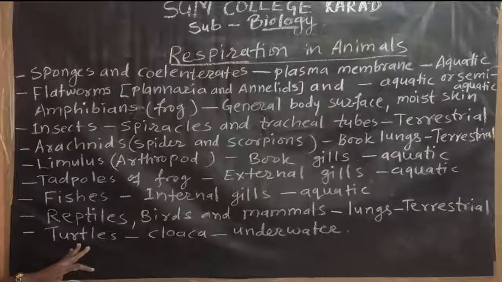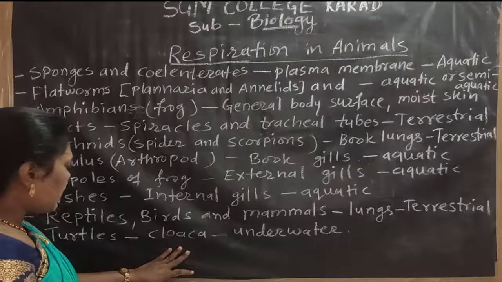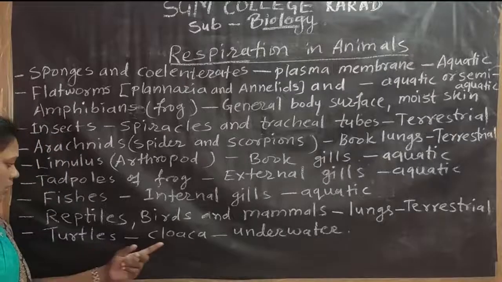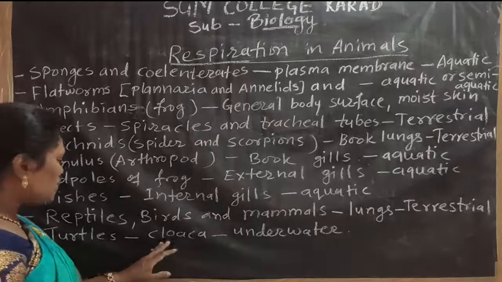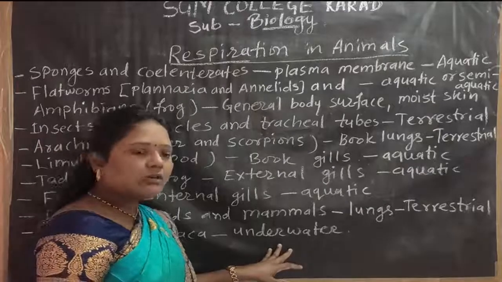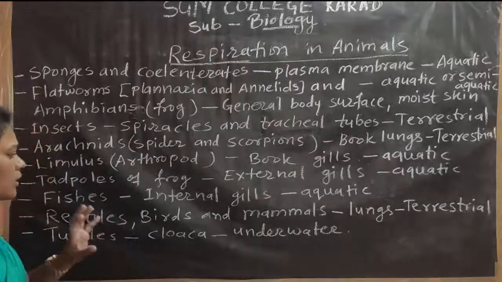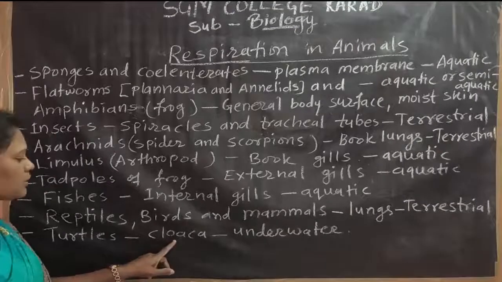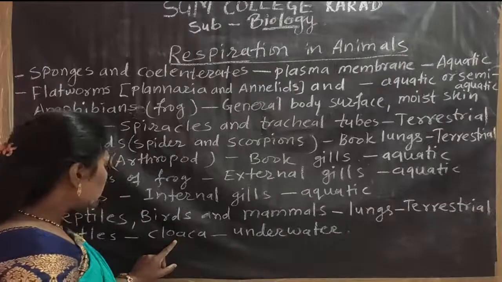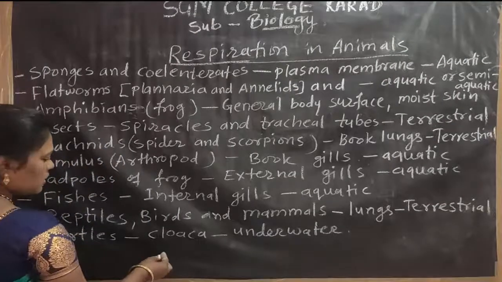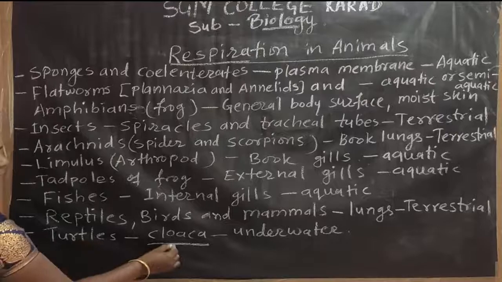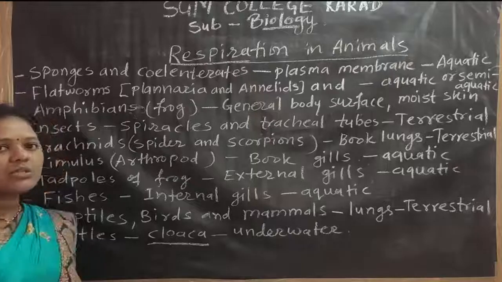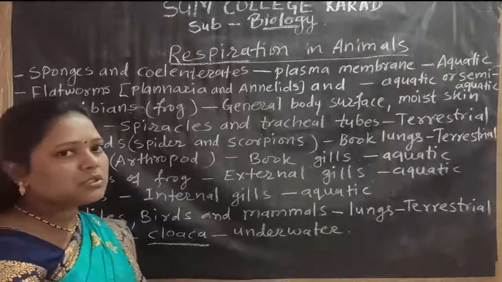Then the last one is turtles, and the respiratory organ present is the cloaca. These turtles live under water. With the help of oxygen mixed in water they perform the respiration process, with a particular respiratory organ known as the cloaca. So the turtle has a particular respiratory organ, and its name is the cloaca.